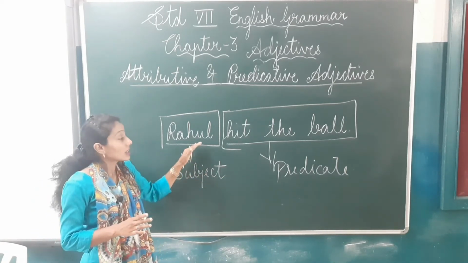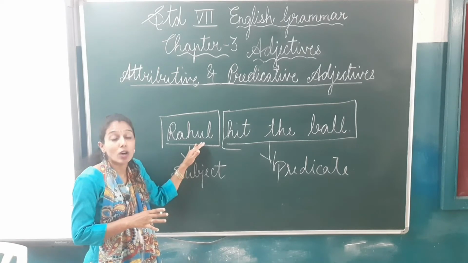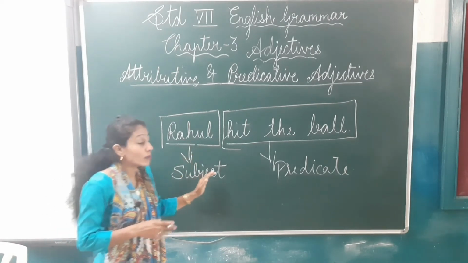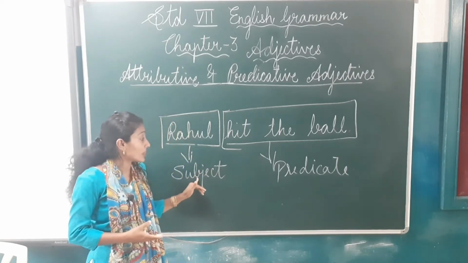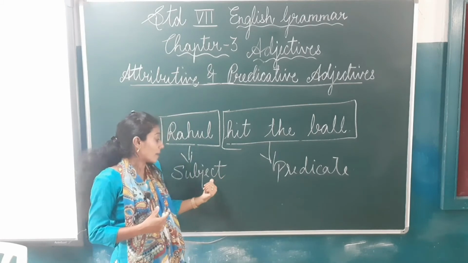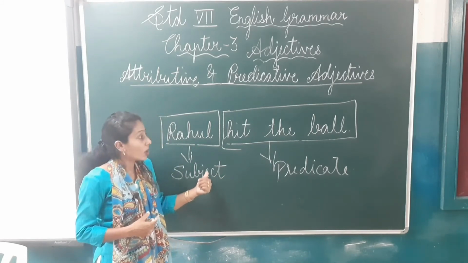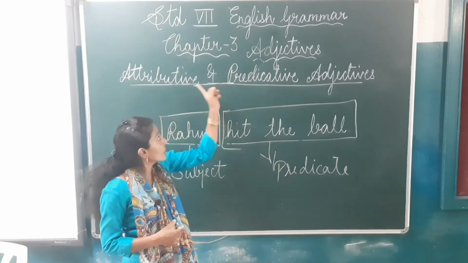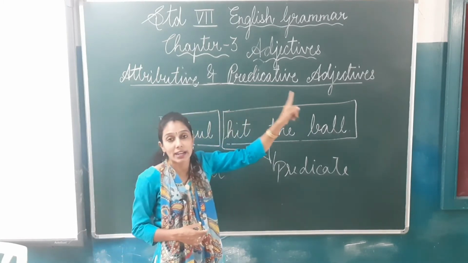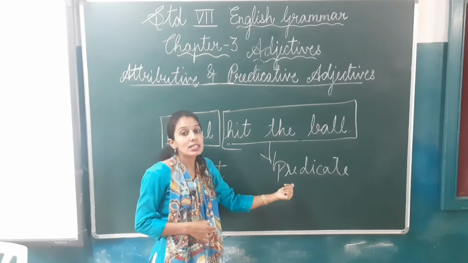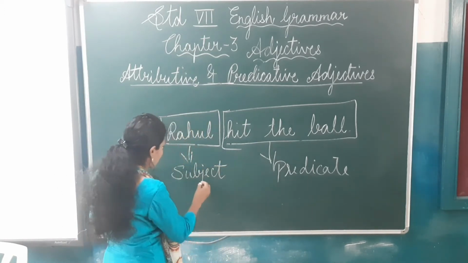Subject means about whom are we talking, or the doer of the action. And what the subject is doing, he hit the ball, the action that is done by the subject. So subject and predicate. Before we learn attributive and predicative adjectives, you should know what is subject and what is predicate.